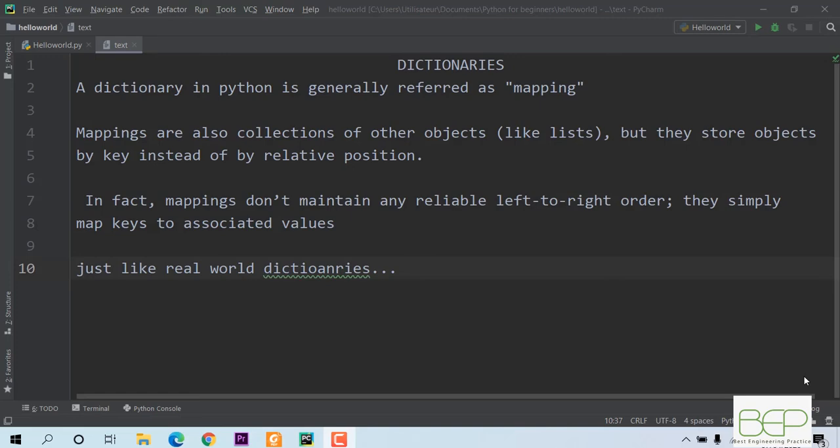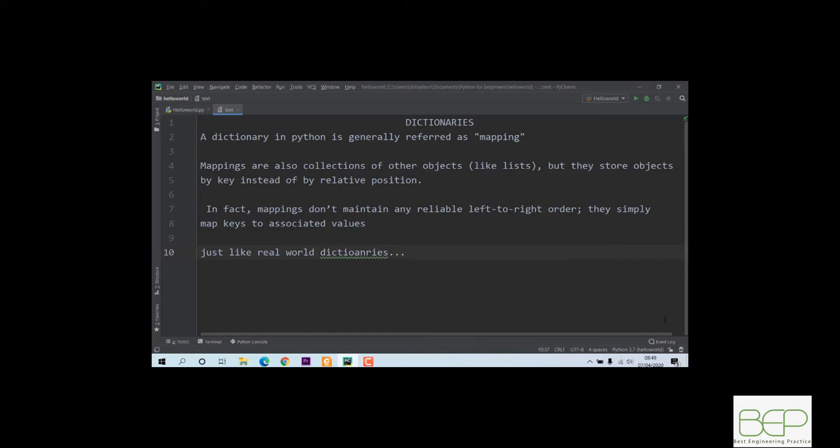Another object data type widely used in Python is the dictionary. In fact, a dictionary is generally referred to as a mapping. Mappings are also collections of other objects, just like lists. But the difference is that they store objects by their key instead of relative position. In fact, mappings don't maintain any reliable left to right order like lists, but they simply map keys to associated values, just like a dictionary in the real world.